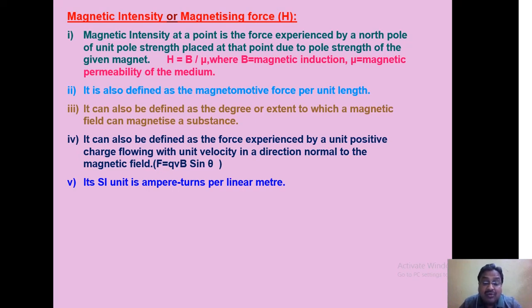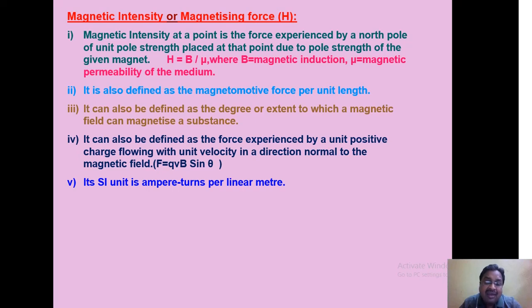So F equal to q v B sin theta, and from this expression, if the charge is moving perpendicular to the field, sin theta will be sin 90, which is 1, so F will be equal to q v B. So if q is 1 and v is 1, then F will be B, meaning force will be equal to your magnetic field strength.